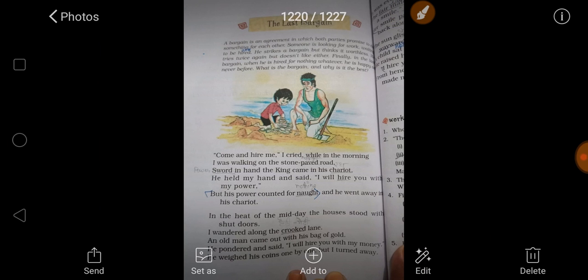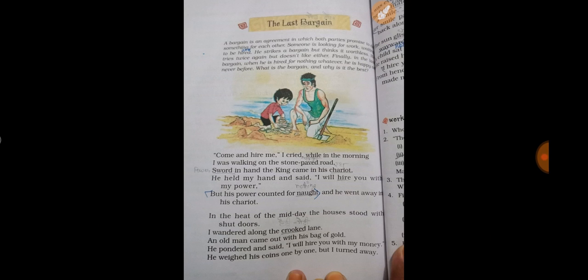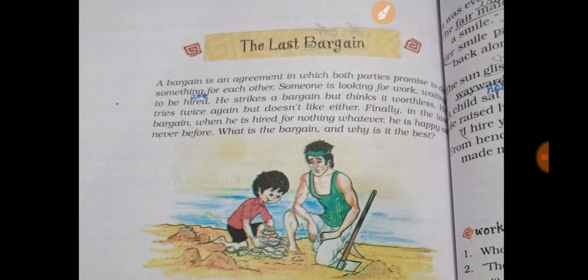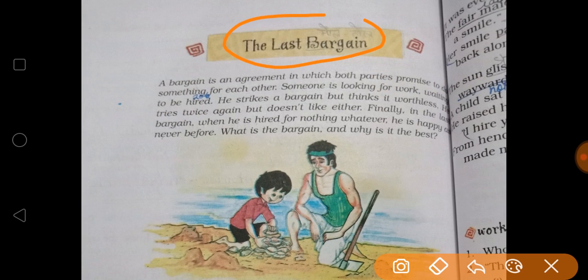After that, now we will read the poem. So what is the poem about? The poem is about the last bargain. What is bargain? Bargain is an agreement between two parties to promise to do something for each other in exchange of something. Okay, class, so what is bargain? Bargain is an agreement in which both parties promise to do something for each other in exchange of something. That is called bargain. In Hindi we will call it mol tol.